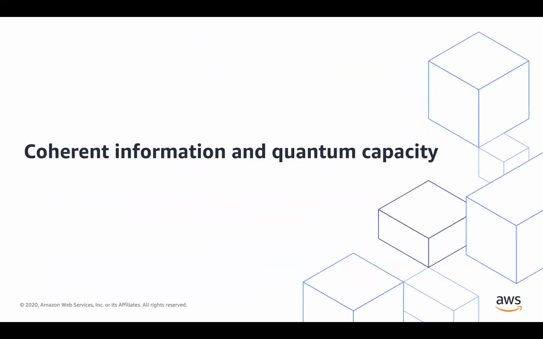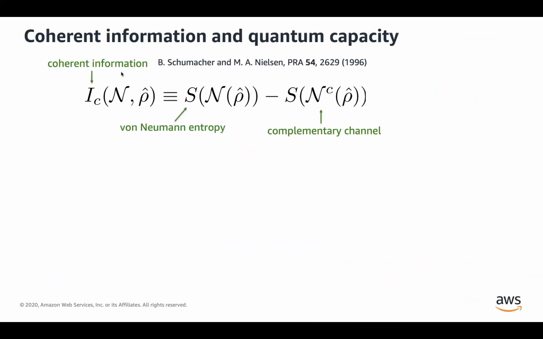So to go deeper into the quantum capacity, I'm going to introduce the concept of coherent information. The coherent information of a channel with respect to some state rho is defined by this formula. S here is the von Neumann entropy, and N^c here is the complementary channel. The precise definition of the coherent information doesn't quite matter for the purpose of this talk.